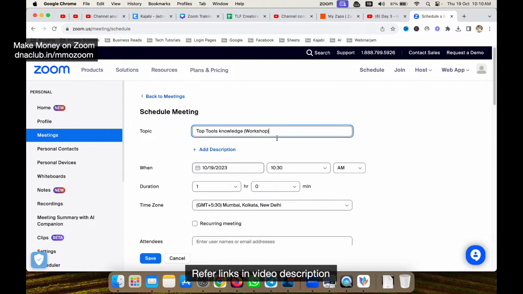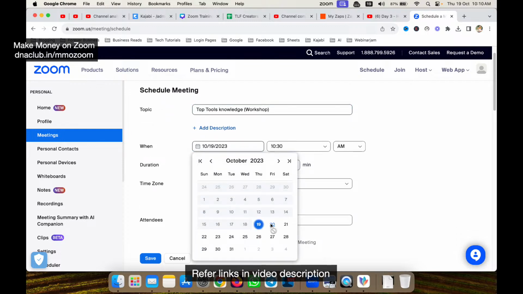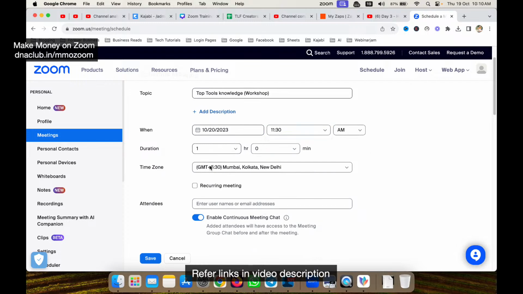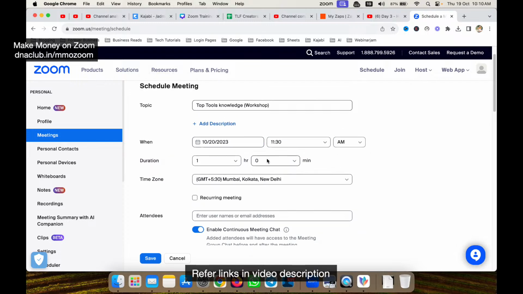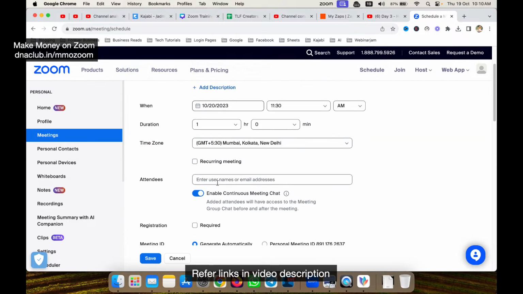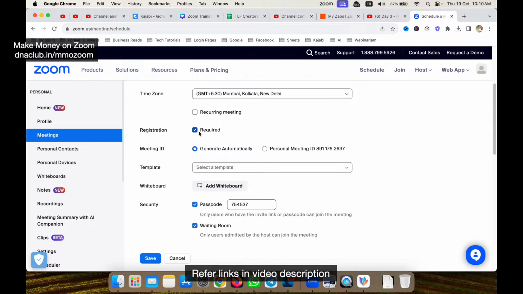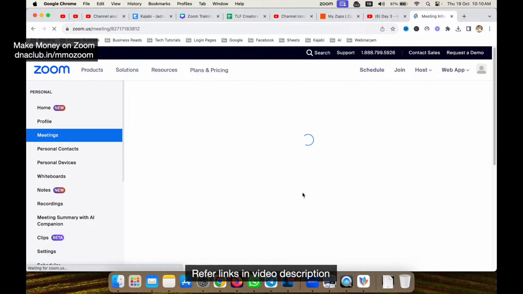This is the name of my meeting, and suppose I am doing this meeting on the 20th, and the time is, for example, 11:30 a.m., and the duration of the meeting I want to keep for 1 hour. Can you see there is an option, recurrent no, and there is an option called required registration. Registration is required. So if I click here on registration required, and waiting room off, passcode, fine, and if I click on save, now this is for this meeting, a registration is required, correct?